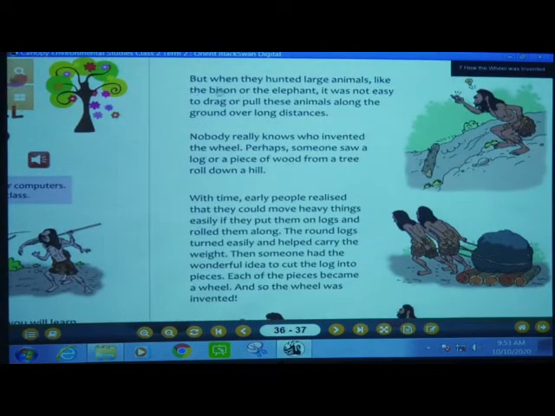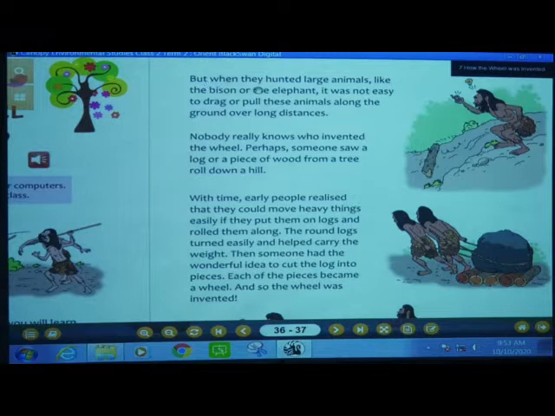Now see, when they hunted large animals like the bison or the elephant, it was not easy to drag or pull these animals along the ground over long distances. When they hunted small animals, it was very easy for them to carry them on their backs, on the shoulders. But when they hunted big animals like bison or the elephant, it was not easy to drag them or pull them along the ground over long distances.